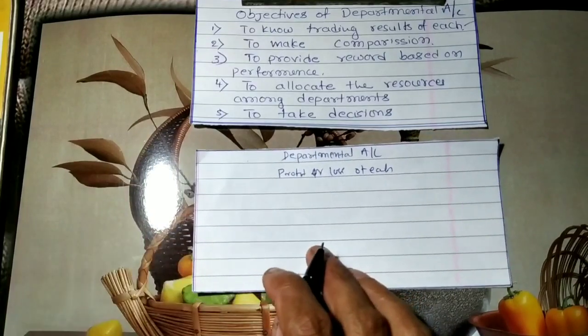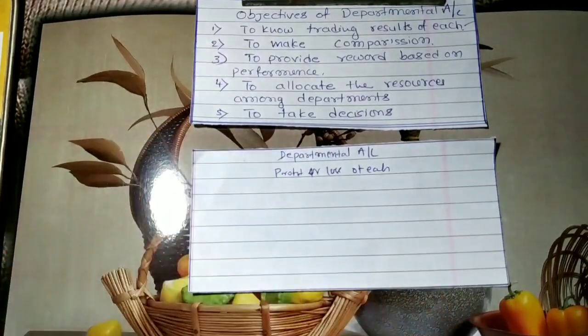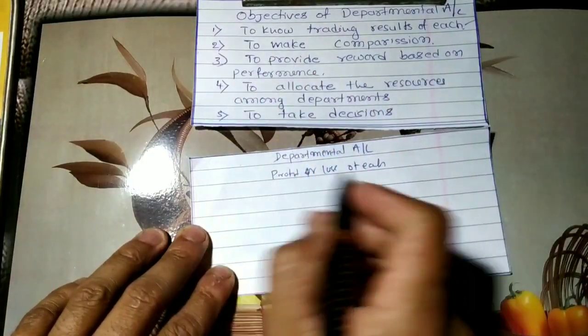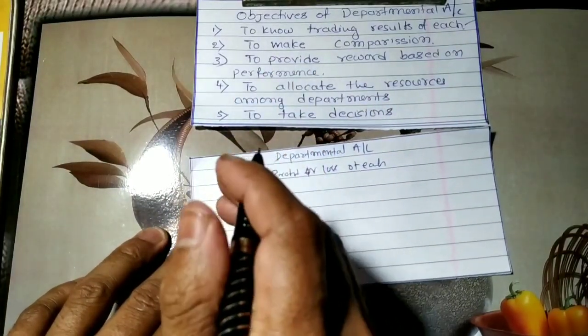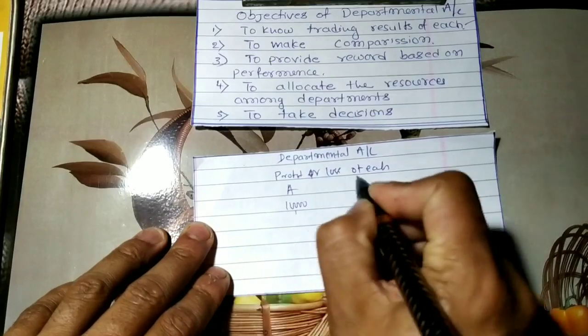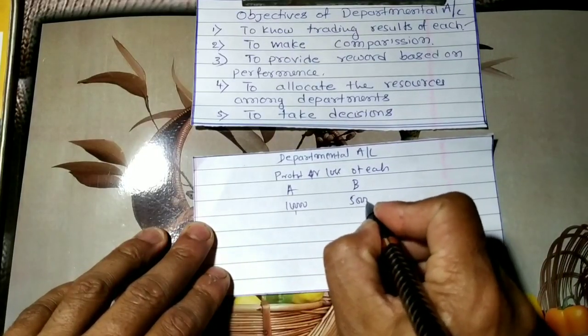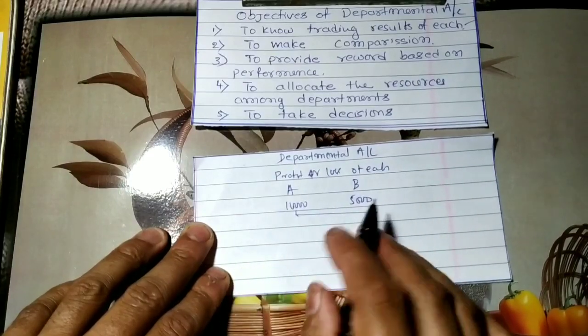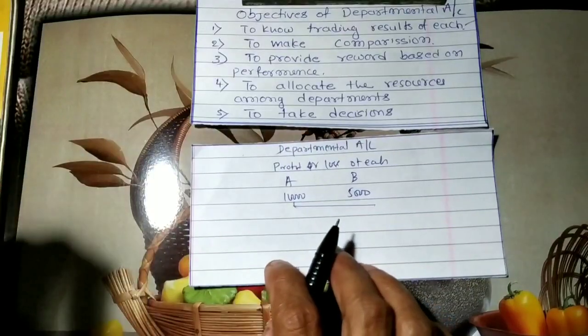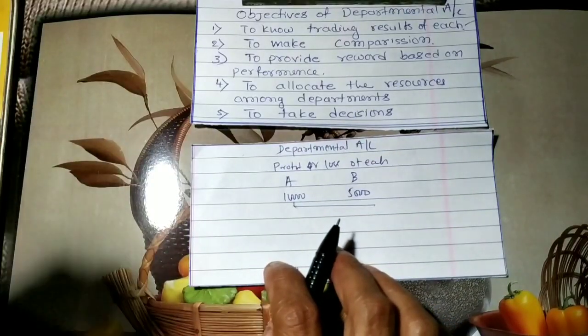Comparison in the sense that when there are n number of students in a class, we compare one student with another by marks, about their brilliance, right? At the same time, in order to make comparison between departments, the departmental account is very helpful. How? If the profit of department A is 10,000 and the profit of department B is 5,000, by that we can compare A and B. A is best because the profit of department A is more. So in order to make the comparison, departmental accounting is very much necessary. That is the second objective.